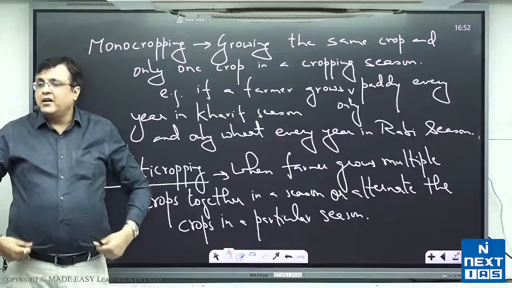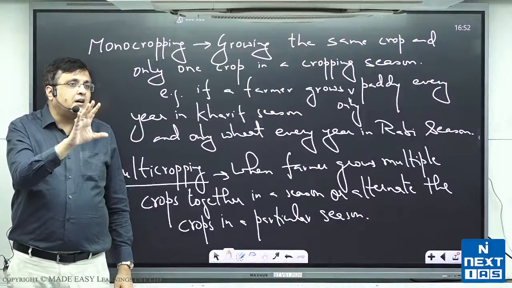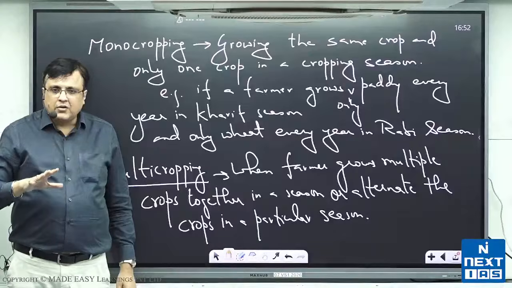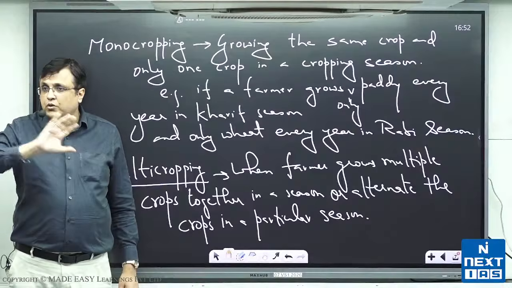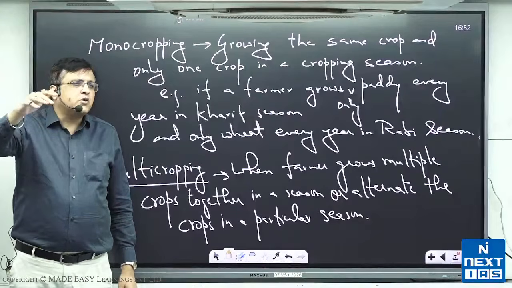All right. In India in 1951, imagine 80% of the cropping area, gross cropped area, was under monocropping. They used to grow only one crop in the whole year, and that was normally paddy. Sometimes it was also millets.